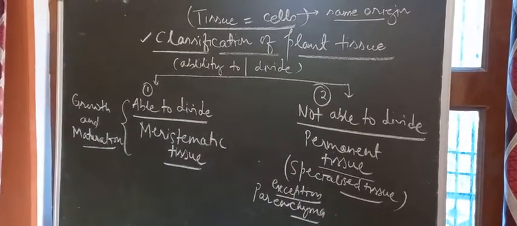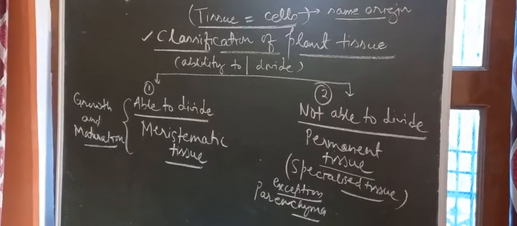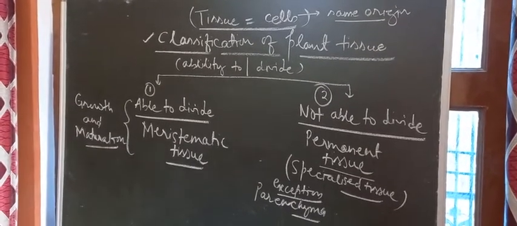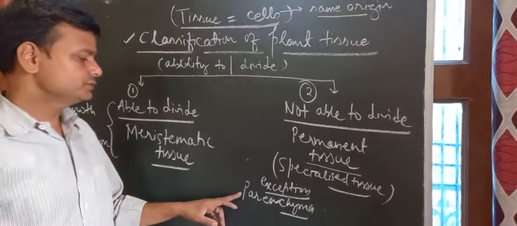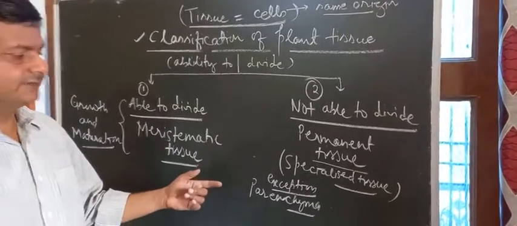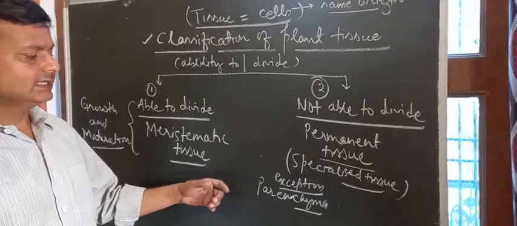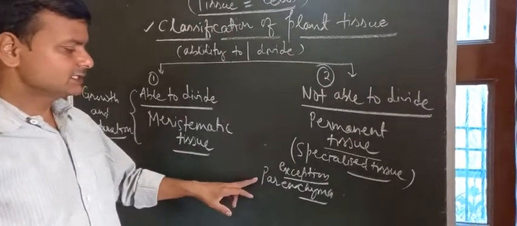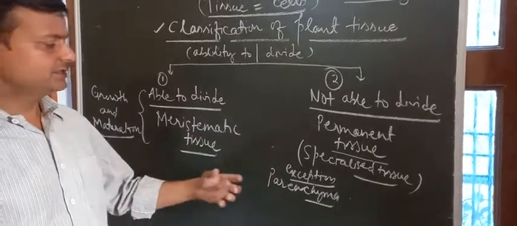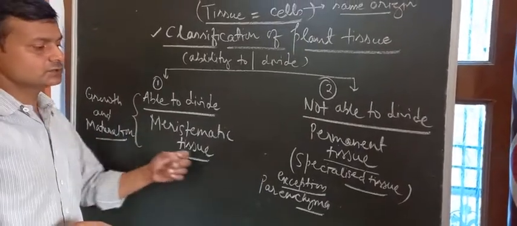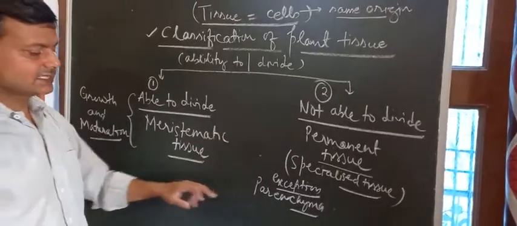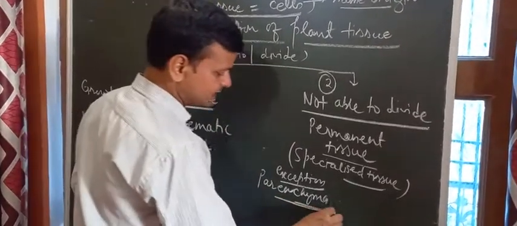We have mentioned that permanent tissues are those which don't divide, but this parenchymal tissue can divide. If required, it can divide, and then again it becomes permanent, right? So this is the tissue which is able to perform the function of a meristematic tissue also and the function of a permanent tissue also. So this is one exception, what is called parenchyma.